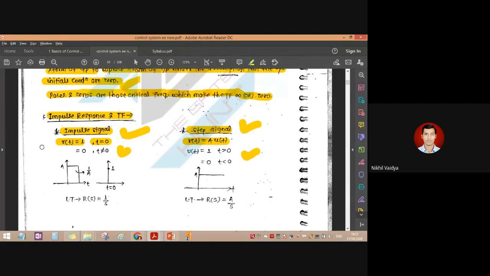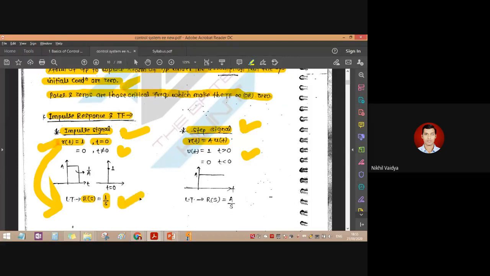When we take its Laplace, just like r of t, its Laplace transform is nothing but the Laplace transform of 1. What is the Laplace transform when r of t is equal to 1? Its Laplace transform will be R of s is equal to 1 upon s.